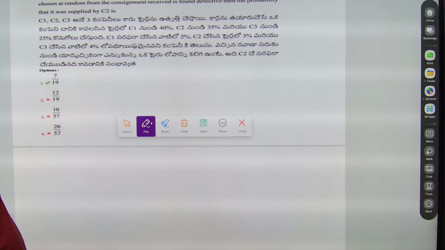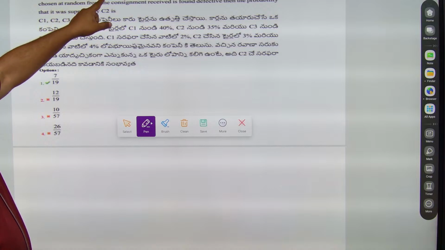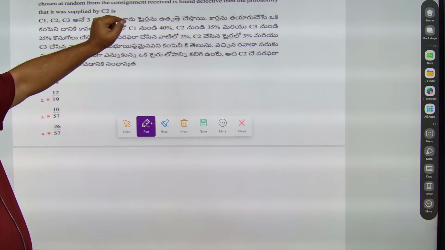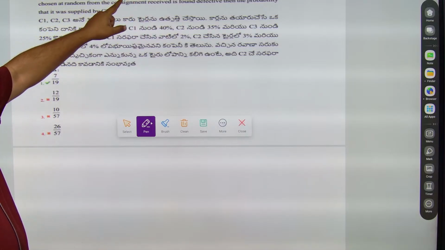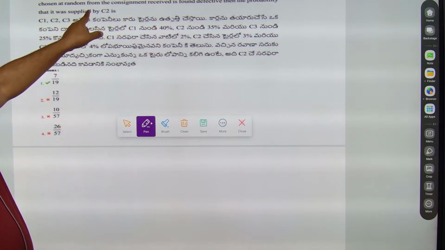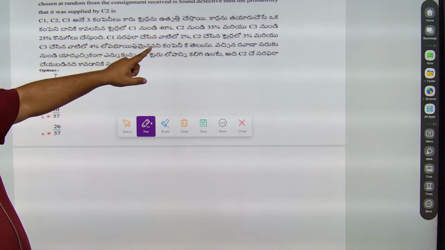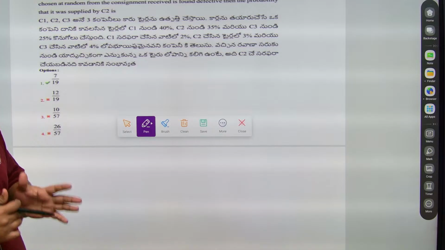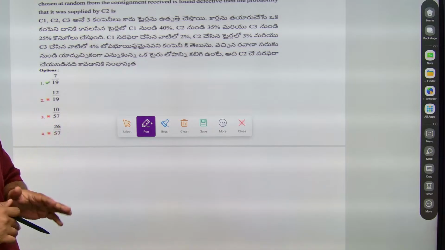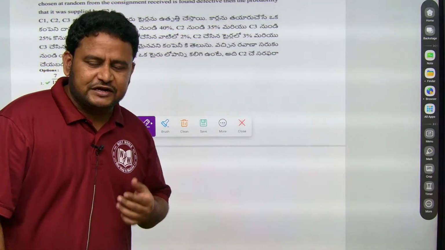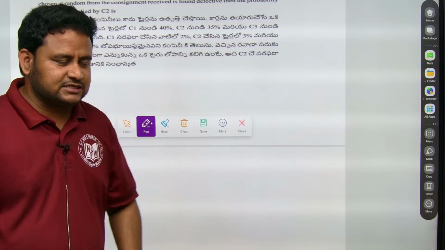A car manufacturing company gets 40% of its requirement from C1, 35% from C2, and 25% from C3. The company knows that 2% of the tires supplied by C1, 3% by C2, 4% by C3 are defective. If a tire chosen at random from the consignment received is found defective, then the probability that it was supplied by C2 is what they are asking.